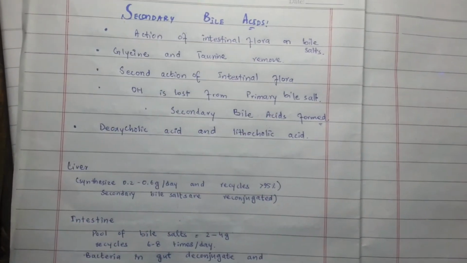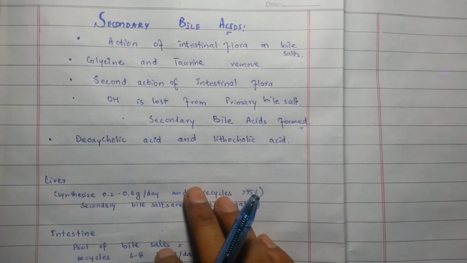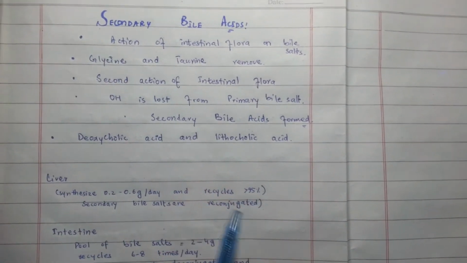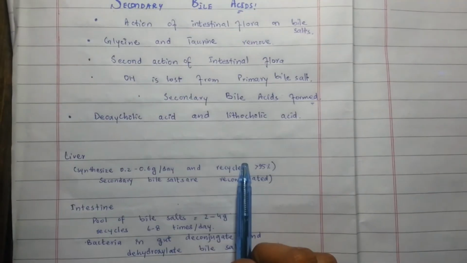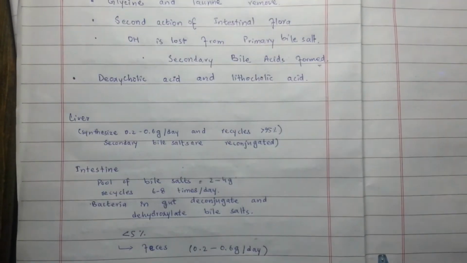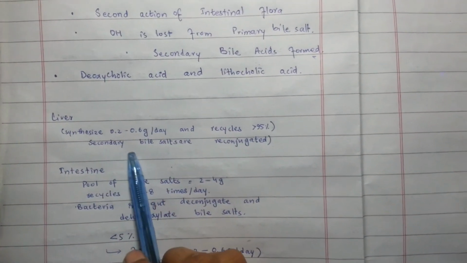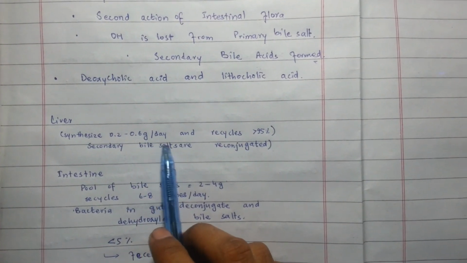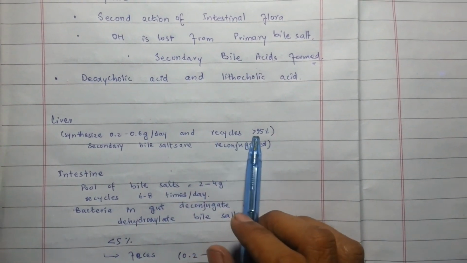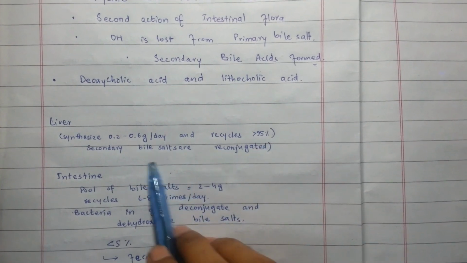The liver recycles about 95% of the bile salts each day, while 5% is removed through feces. The liver synthesizes 0.2 to 0.6 gram per day, and recycles more than 95%.